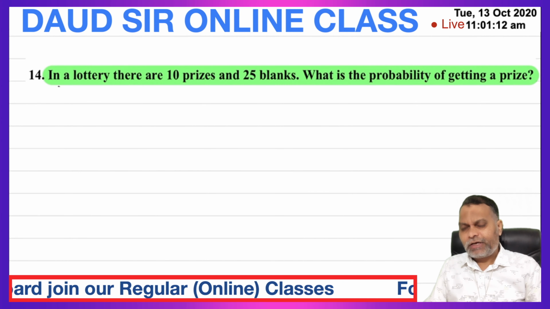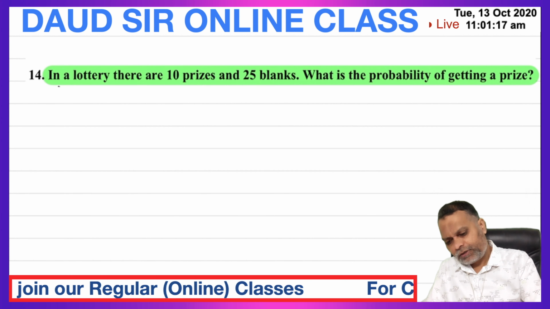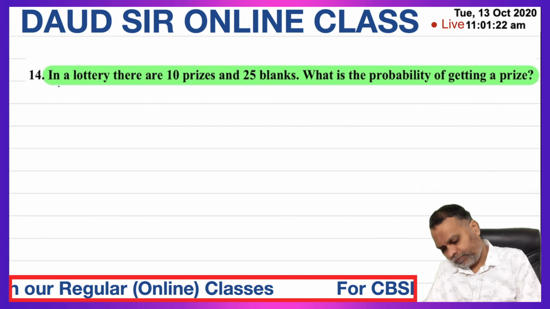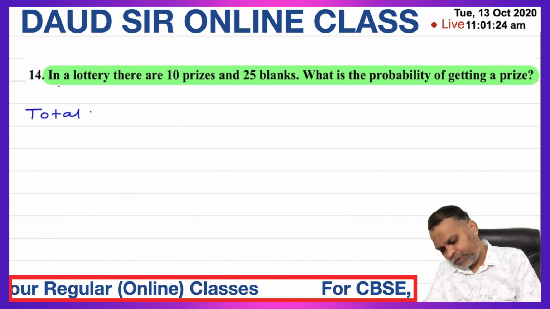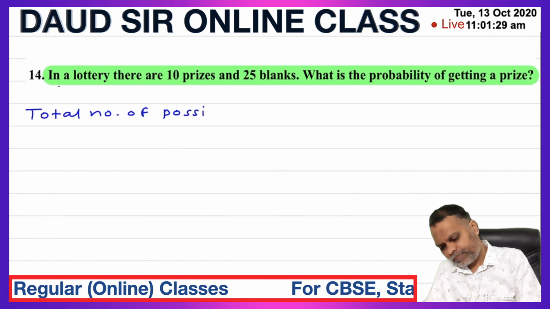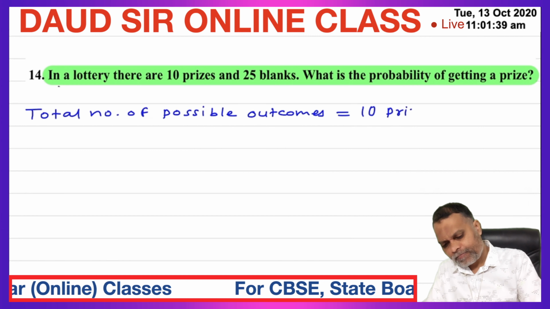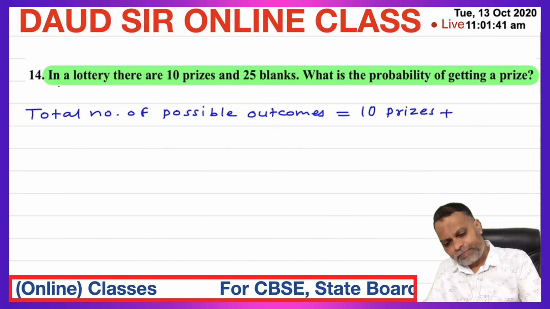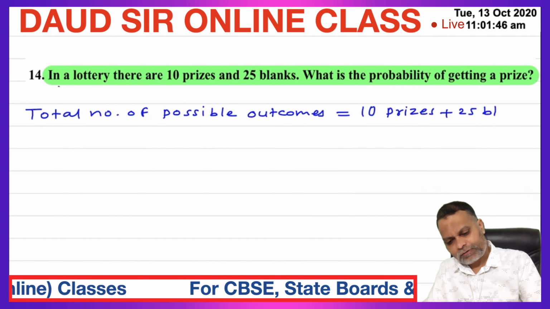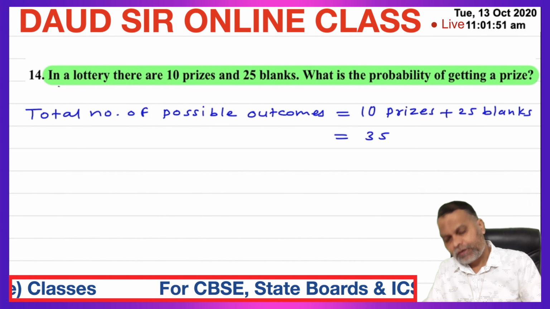There are 10 prizes and 25 blanks. So the total number of possible outcomes is equal to 10 prizes plus 25 blanks. Blanks means no prizes. That is 25 plus 10, 35. Total 35.